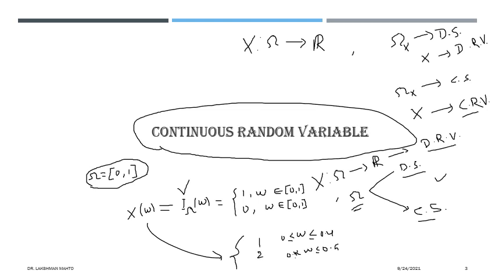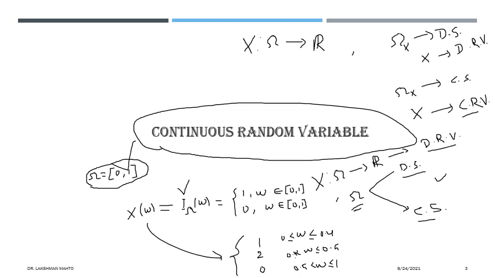And if you are selecting a number at random between 0 and 1, and that number is between 0.5 and 1, then you can assign another value to the random variable, that is 0, in this way. So again it is a discrete random variable whose sample space is continuous.